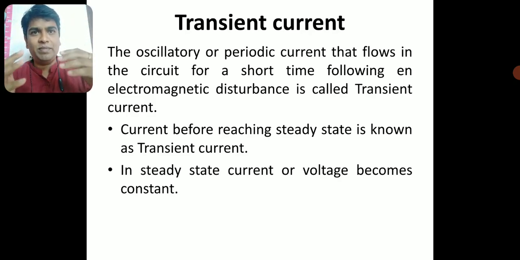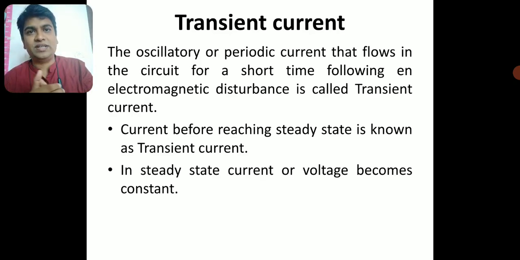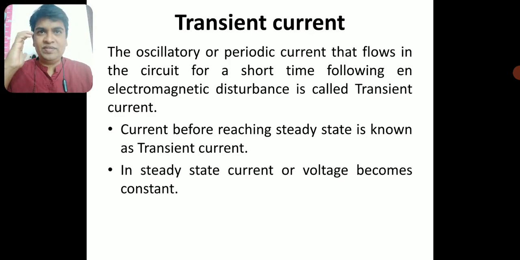The current keeps on varying with time, and that current is the transient current. Steady state, as I told you, is a state where the current or voltage becomes constant. So we know the definition of transient current and what it actually is.